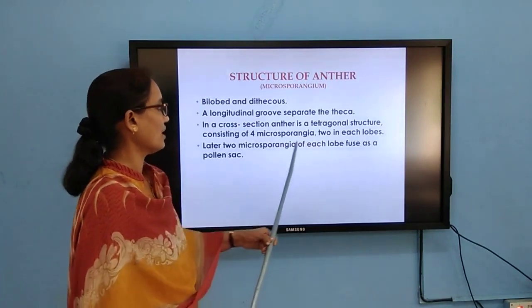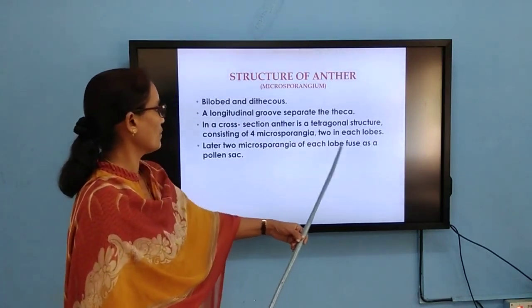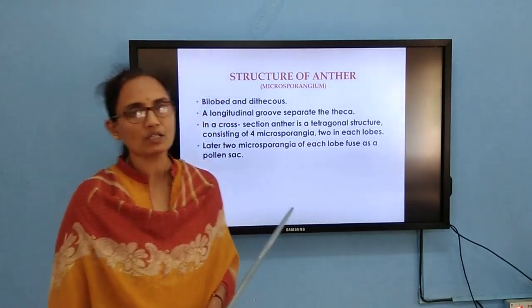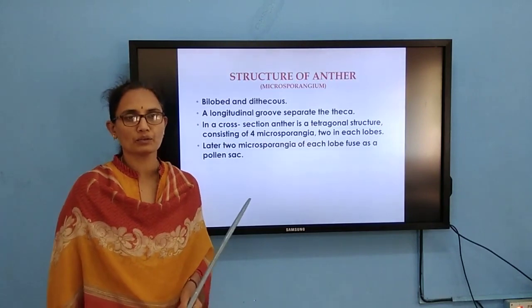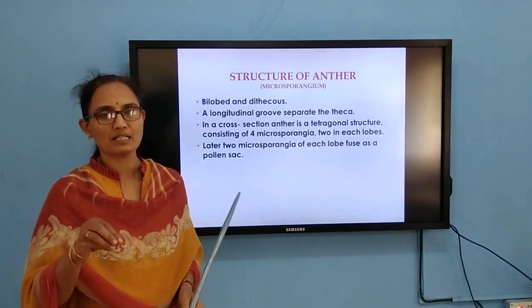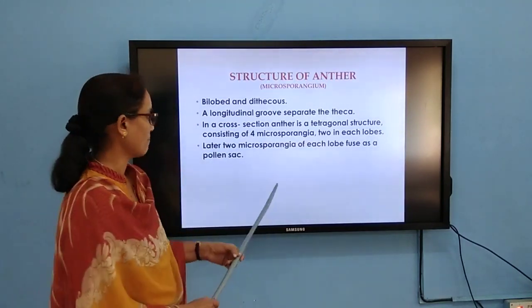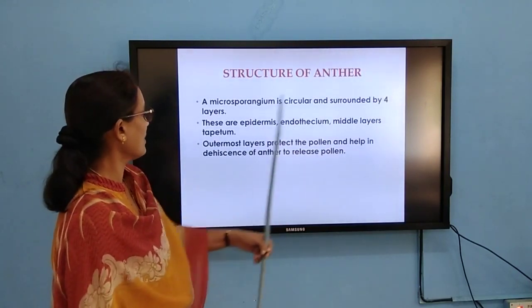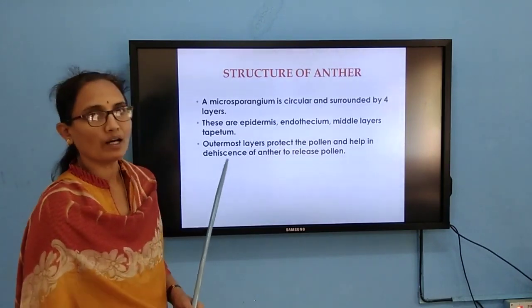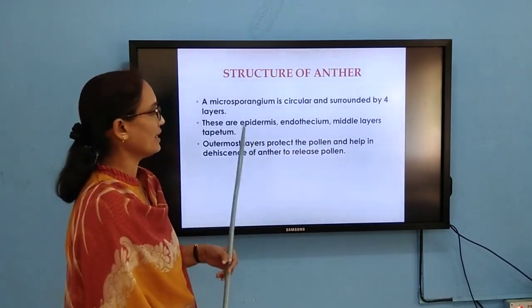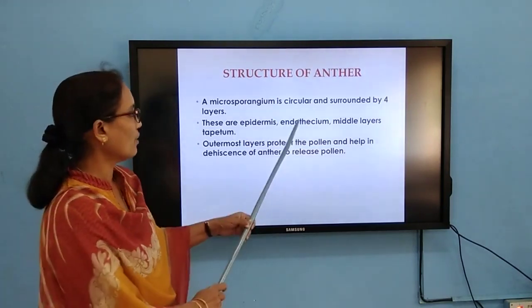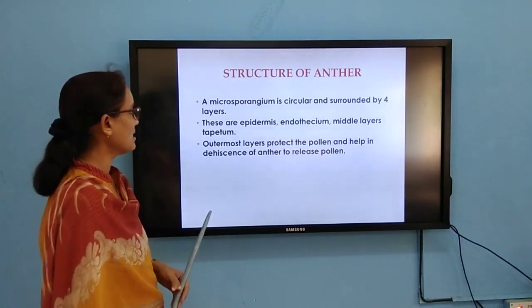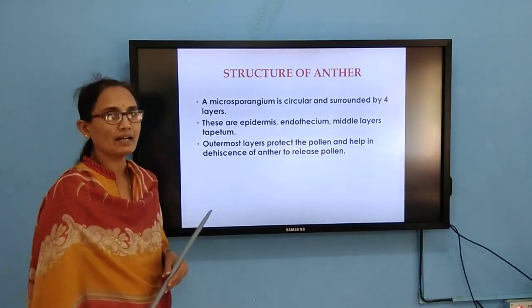In each lobe, these microsporangia fuse as a pollen sac. When the microsporangium matures, it develops into the pollen sac. The pollen sac consists of pollen grains. A microsporangium is a circular structure surrounded by 4 layers. What are those 4 layers? The outermost one is called the epidermis. Below this is the endothecium, below the endothecium you can find the middle layers, and below the middle layers you can find the tapetum.